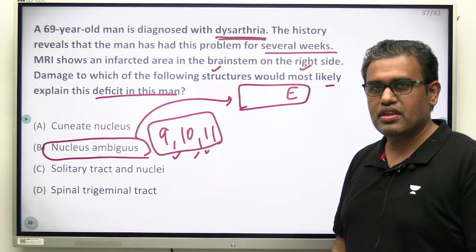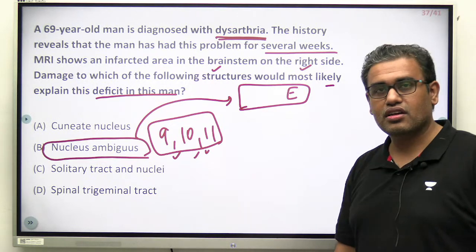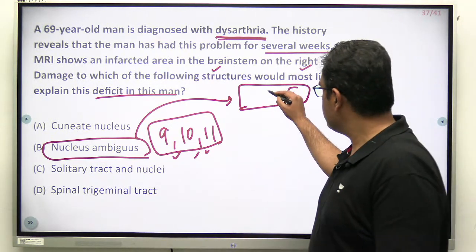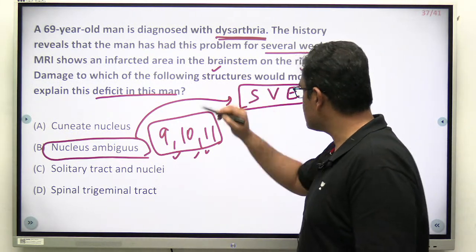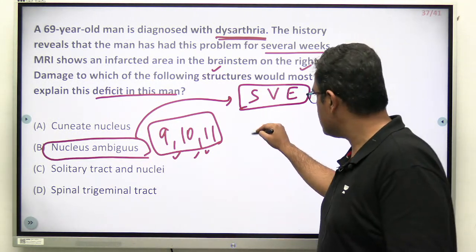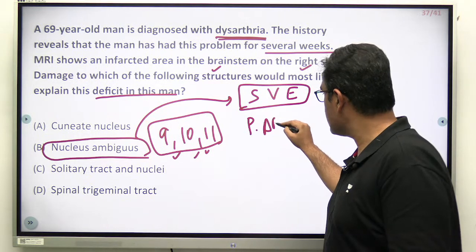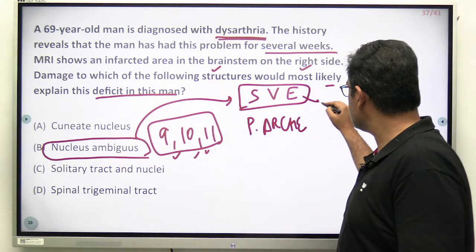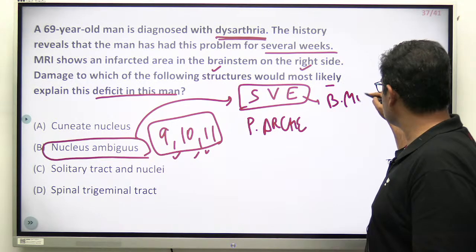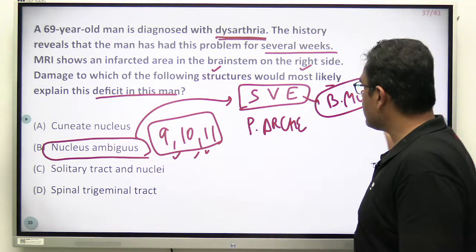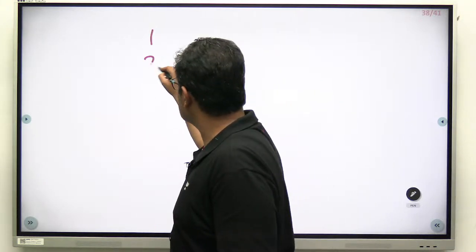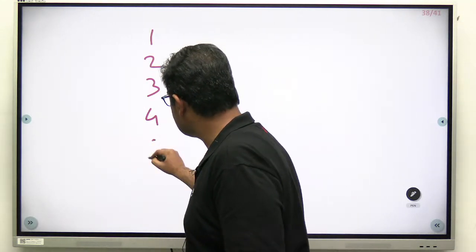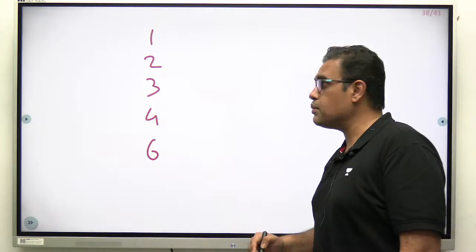Motor efferent. Which efferent? Somatic or visceral efferent? Visceral efferent. General or special? Special visceral efferent. Why? Because it is from the pharyngeal arches. Branchiomotor. We also call these the branchial arches, or we call this whole as branchiomotor. Remember pharyngeal arches. So what about pharyngeal arches? Pharyngeal arch has first arch, second arch, third arch, fourth and sixth arch. Fifth arch is missing, I hope you all know.